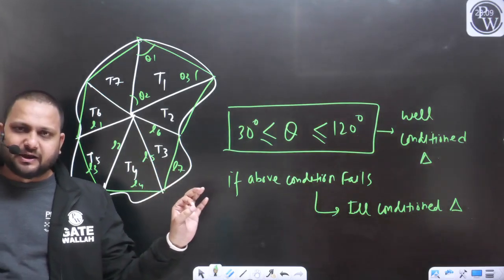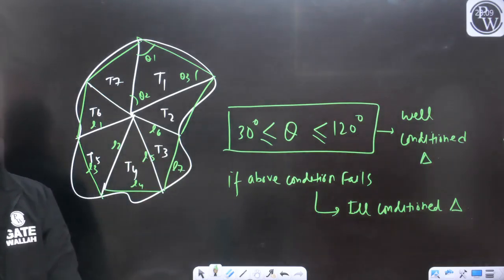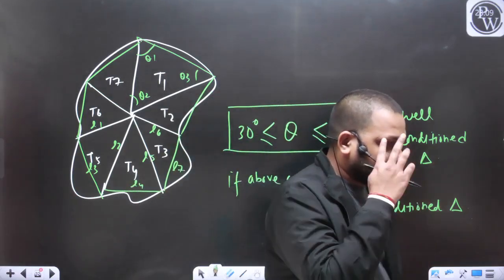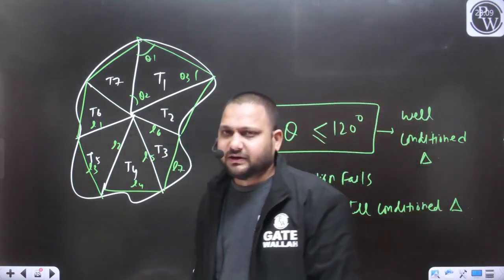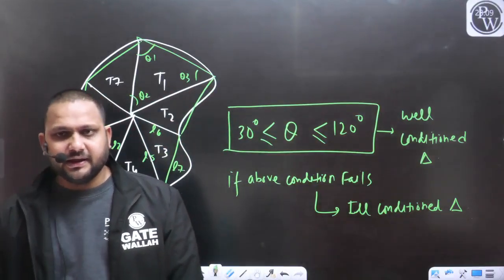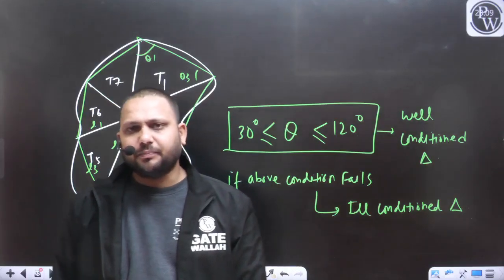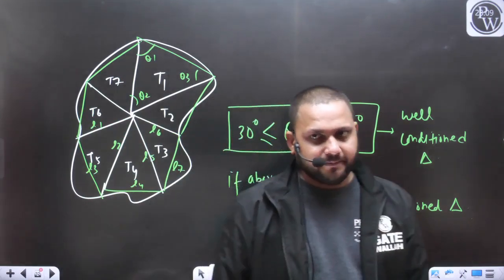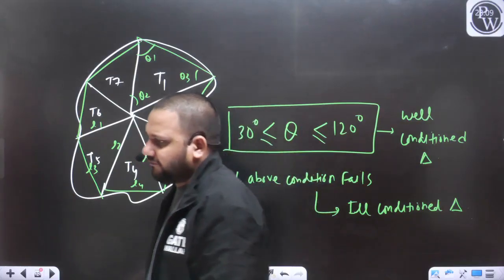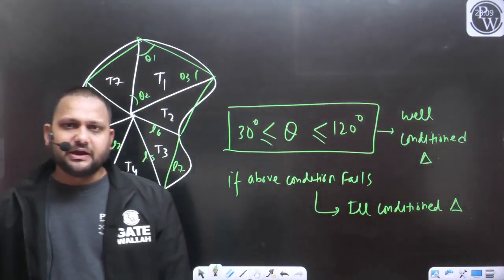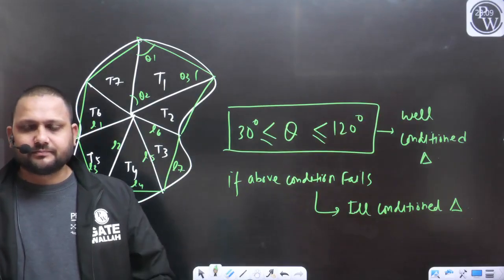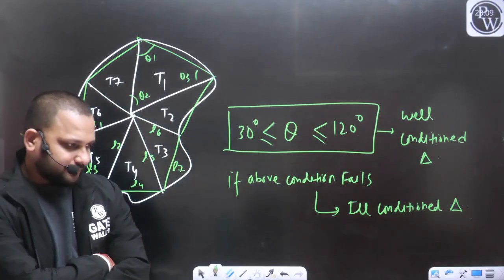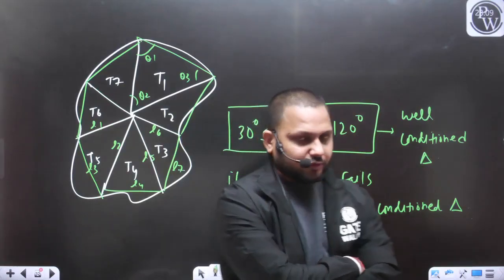Whenever we go for a triangulation survey, we will divide the entire area into small triangles. But while dividing the entire area into small triangles, remember that any angle of the triangle should not be less than 30 degrees, and should not be greater than 120 degrees. We require all well conditioned triangles. There should be no ill conditioned triangle in the triangulation work. I hope this point is also clear to everyone.